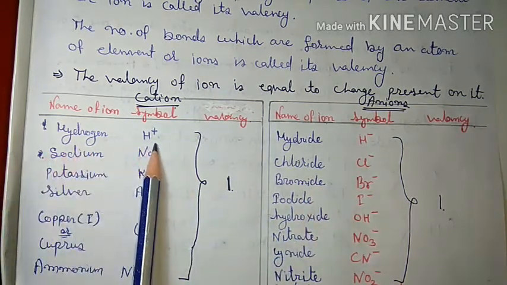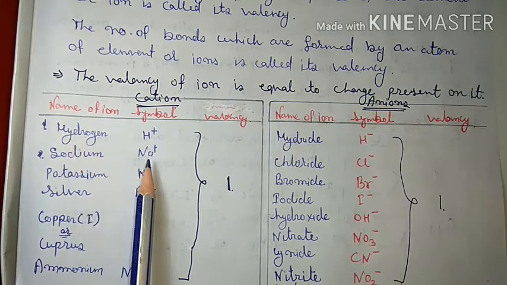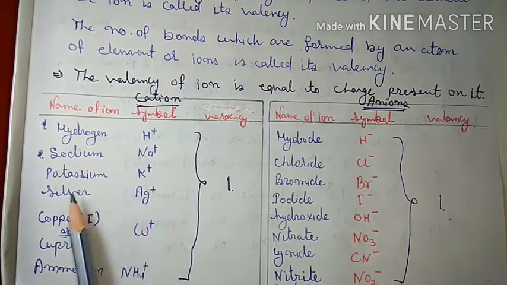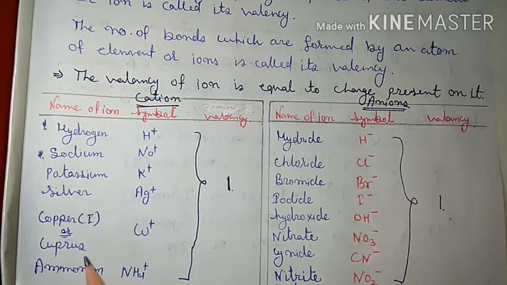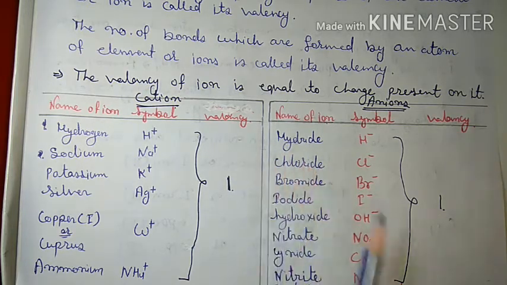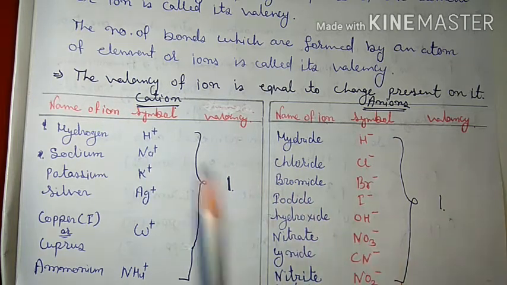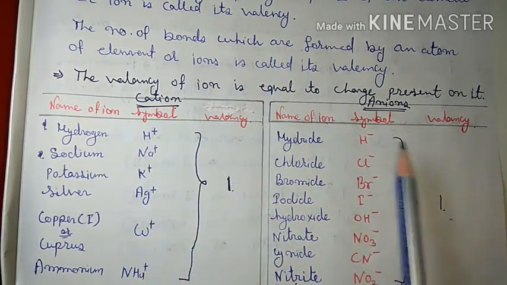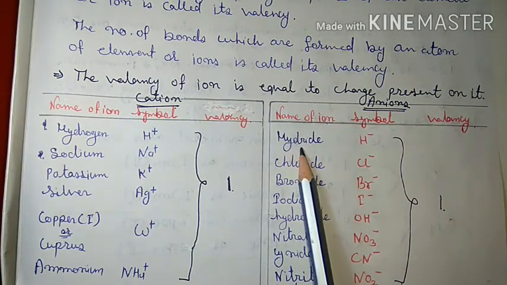H+ is called hydrogen ion, Na+ is called sodium, K+ potassium, Ag+ silver, Cu+ is called copper first or cuprous. NH4+ is known as ammonium. Similarly, if we consider the anions having valency 1, here both have valency 1, that is plus 1 and that is minus 1. Hydride H-.